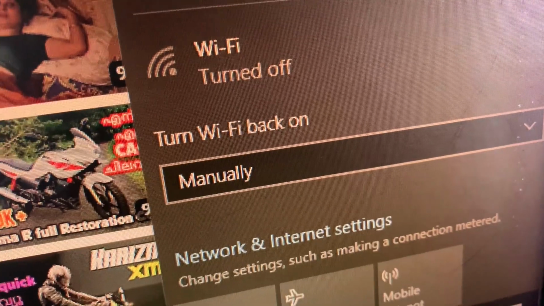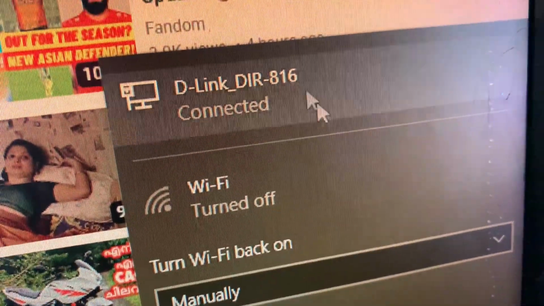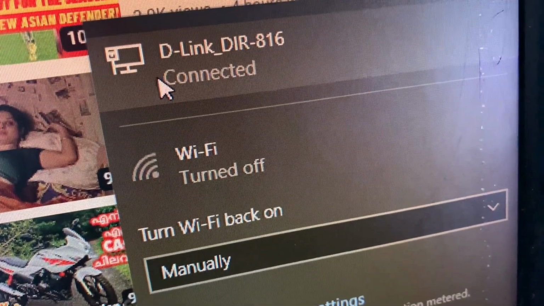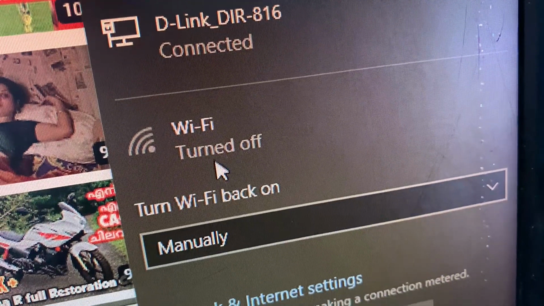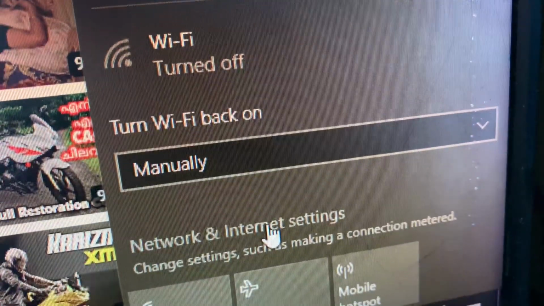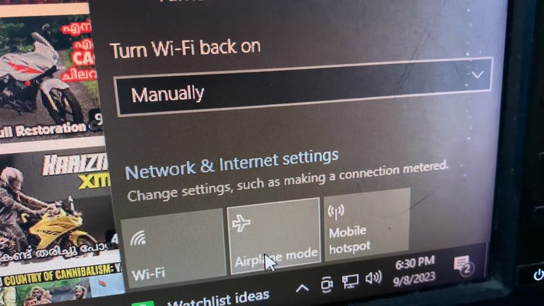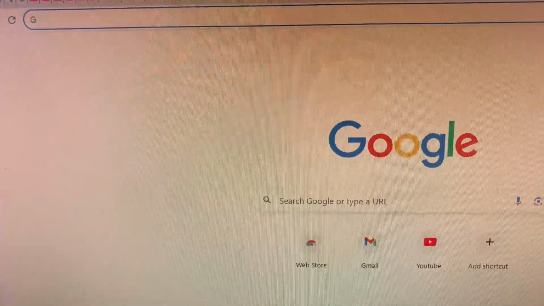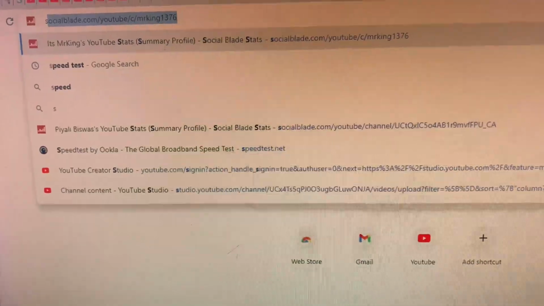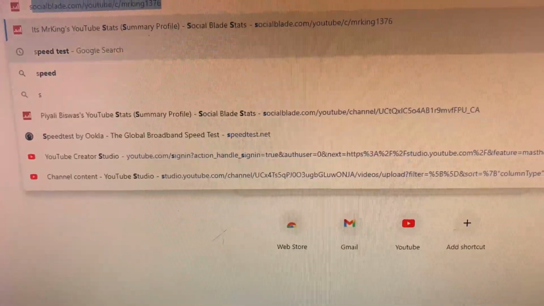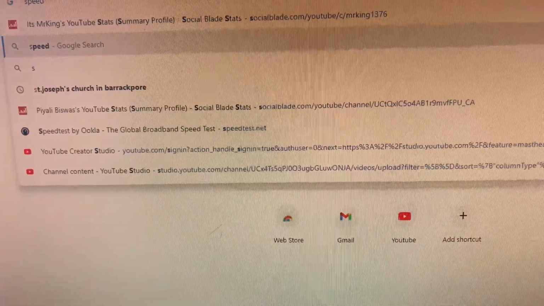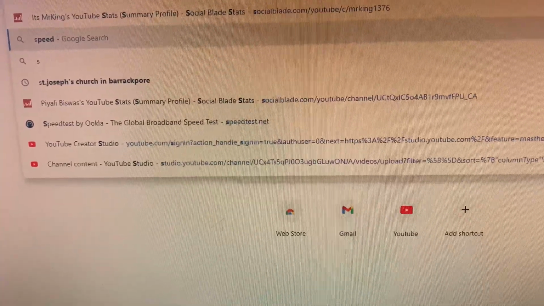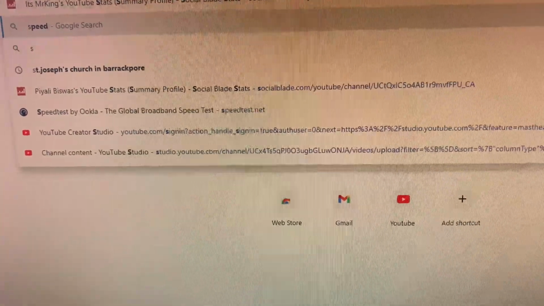So now let's see. You can see this is connected. It's showing the router is connected with the LAN. So yeah, that means that it's working perfectly. Now let's test the speed. So we can check it from the speed test.